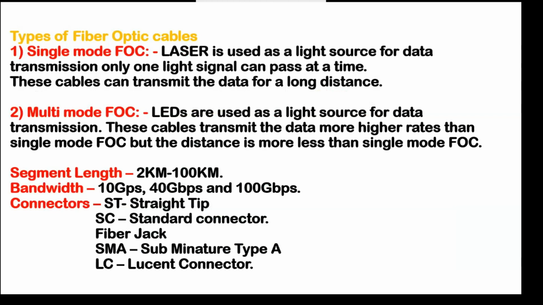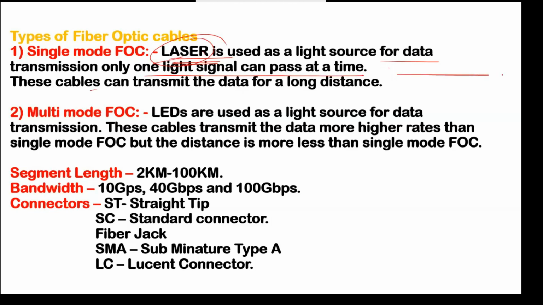Here we have two types: single mode FOC and multi mode FOC. FOC means fiber optic cable. In single mode FOC, there is one laser available. By this laser, your pulses will be generated. So the laser is used as a light source for data transmitting. But what is the feature of that laser? Only one light signal can pass at a time.